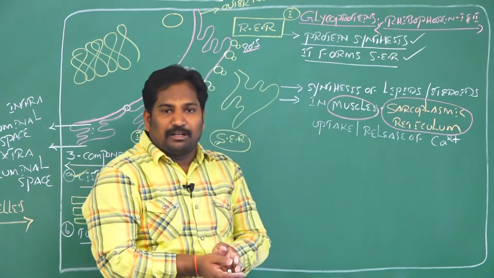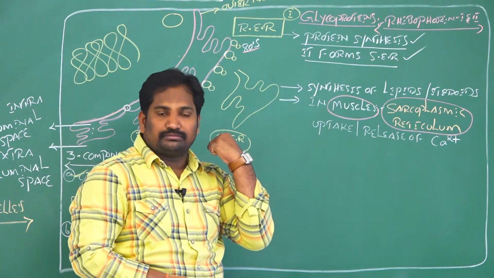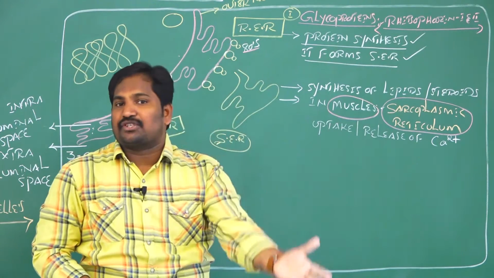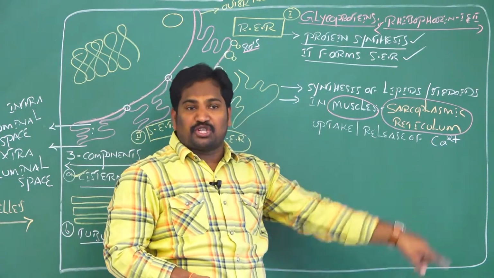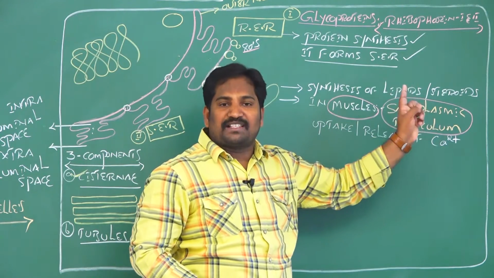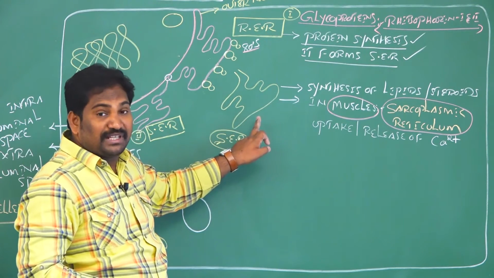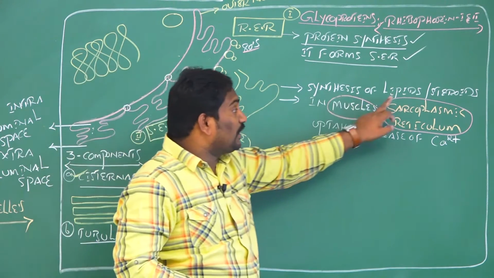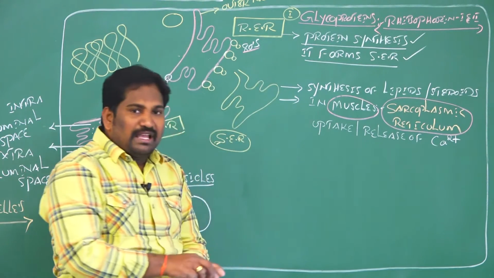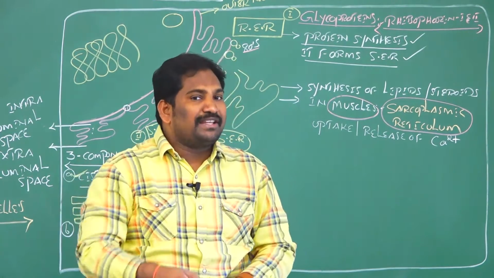Whenever this sarcoplasmic reticulum takes in calcium ions, it is responsible for contraction. Whenever it releases calcium ions, it helps in relaxation. The contraction and relaxation of muscles due to uptake and release of calcium ions by the smooth endoplasmic reticulum in muscles is called sarcoplasmic reticulum. And one more, there are no ribosomes, so the main function of this smooth endoplasmic reticulum is synthesis of lipids and steroid sex hormones.